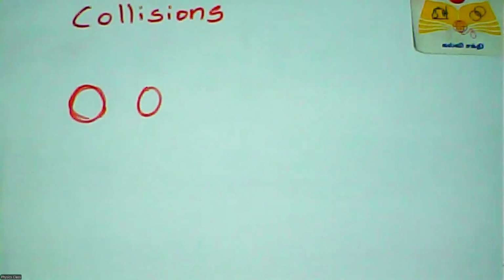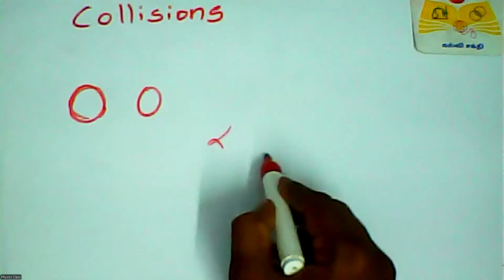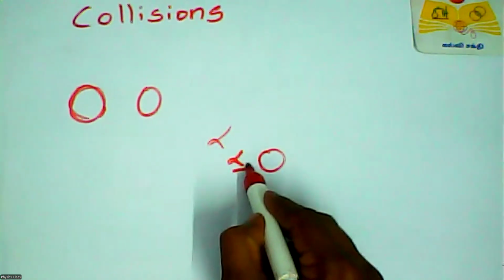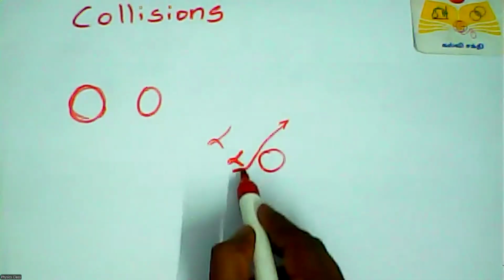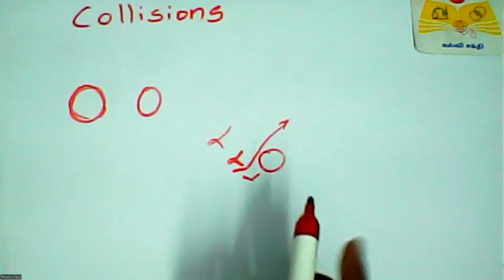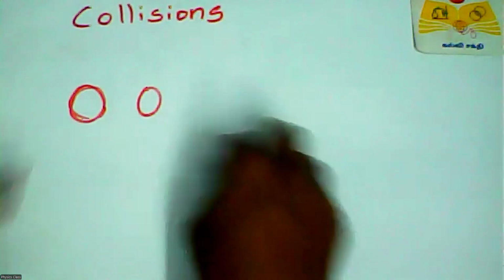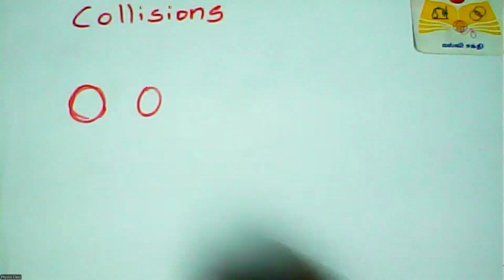Without physical contact means, in nuclear physics, there is a term, alpha particles. An alpha particle is bombarded at a nucleus, but the alpha particle does not touch the nucleus. It only goes near and deviates from the nucleus. But that is also called a collision. So that is without physical contact. But we are now only considering collisions with physical contact here.